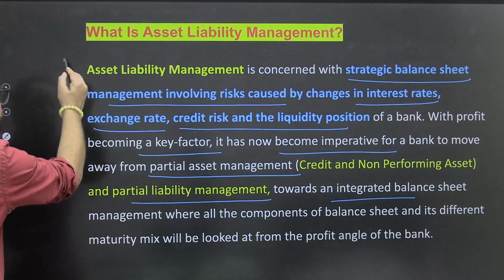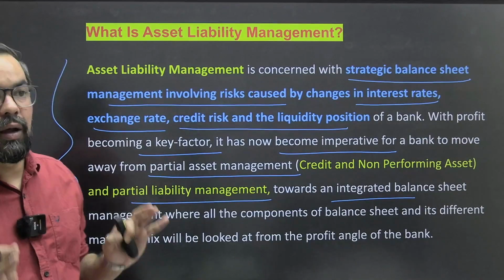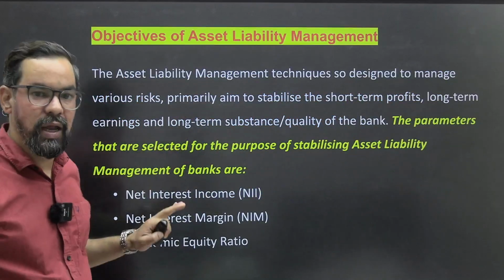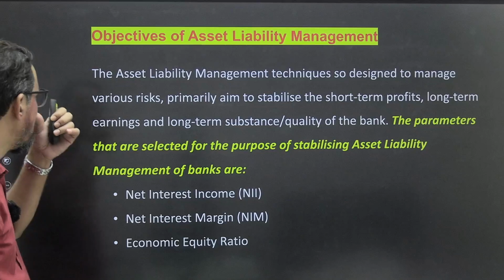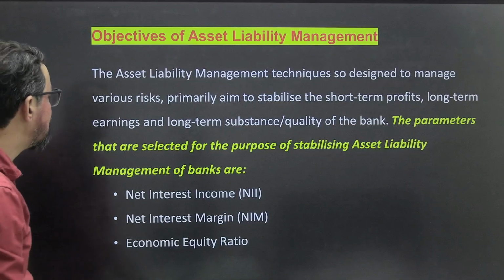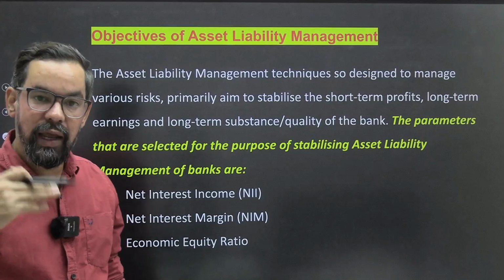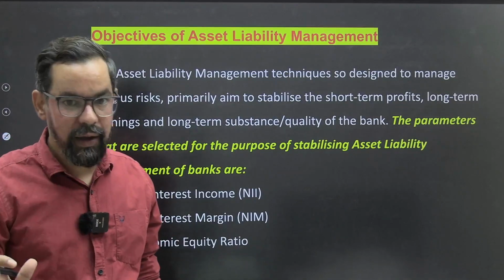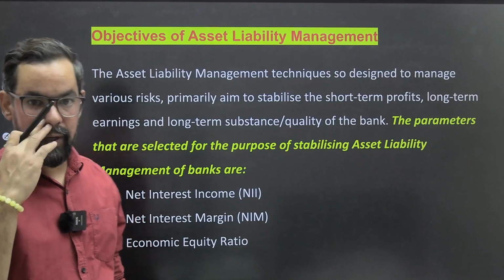So basically, the question is the same. What do we want? We want solvency with liquidity. For that, you have to perfectly manage ALM, asset liability, ठीक है? So the objective of ALM, we have three core objectives: to increase our NII, to improve our NIM, and to maintain good equity ratios, the long term prospects of that organization.